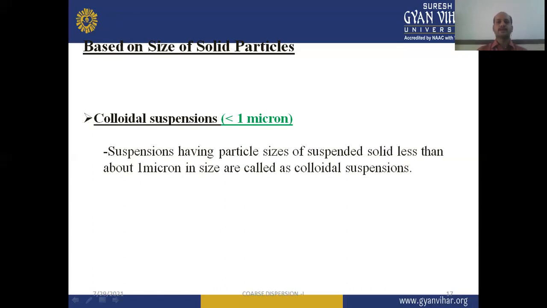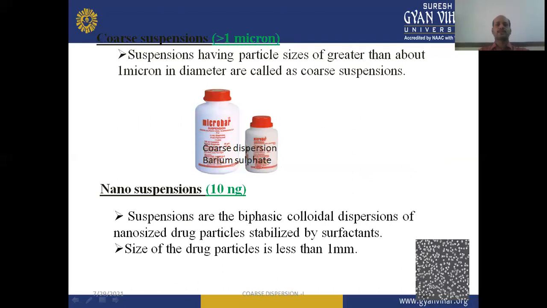If the particle size is less, it will be in the range of colloidal suspension. But if the particle size is more, it will be classified as coarse dispersion. So based on the size of particle, the colloidal suspensions and coarse suspensions can be differentiated. In coarse dispersions, suspensions have a particle size greater than about 1 micron in diameter, and they are called coarse dispersion. You can see the different examples in this PPT also.